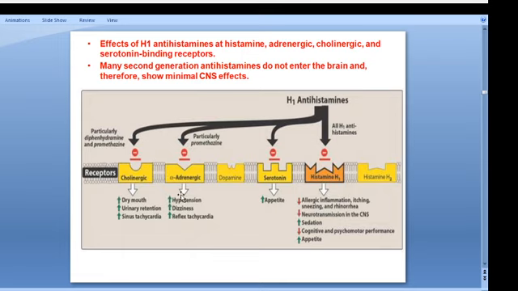Then it is inhibiting the adrenergic site, as an alpha adrenergic blocking agent. That increases hypotension, increases dizziness, and increases reflex tachycardia. Then it is inhibiting the cholinergic site. So what will happen? It increases dry mouth and urinary retention, and increases sinus tachycardia. So these are the actions of the H1 receptor blockers, because they block histamine, serotonin, alpha adrenergic, and cholinergic actions.